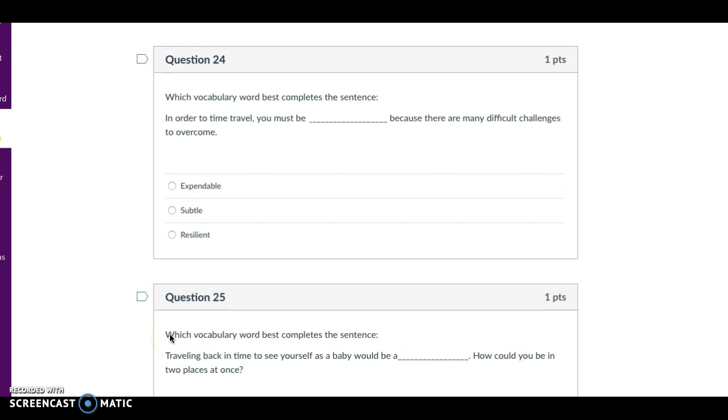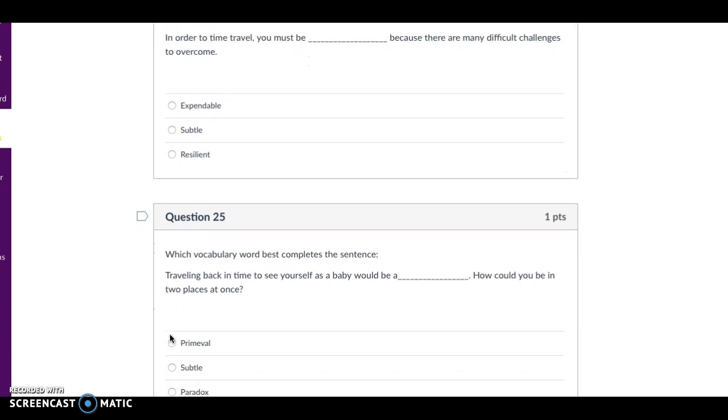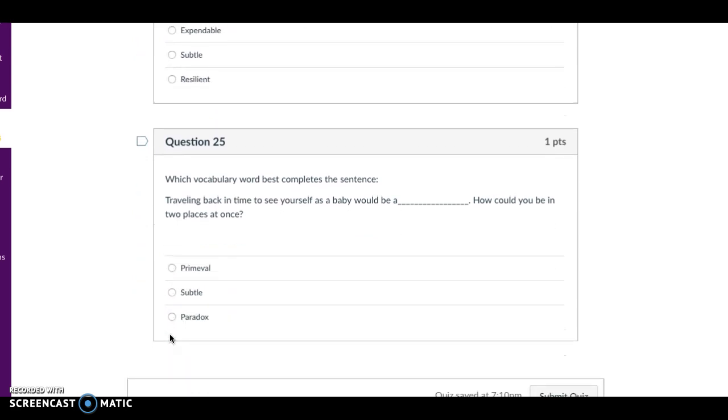Question 24. Which vocabulary word best completes the sentence? In order to time travel, you must blank, because there are so many difficult challenges to overcome. Expendable, subtle, or resilient?